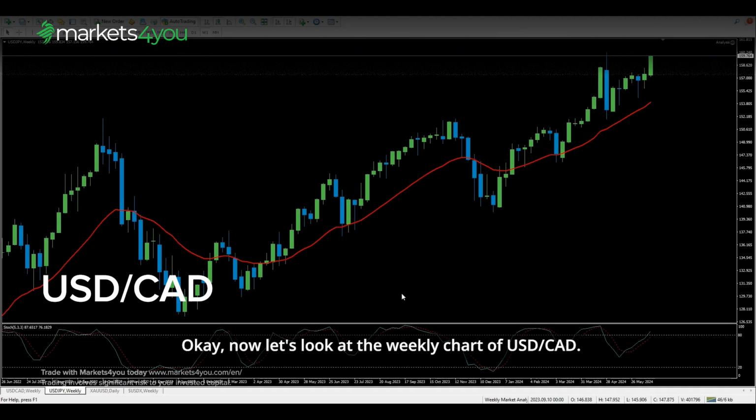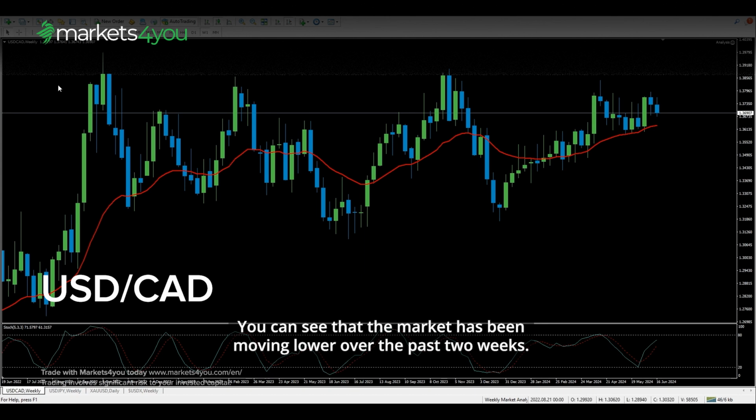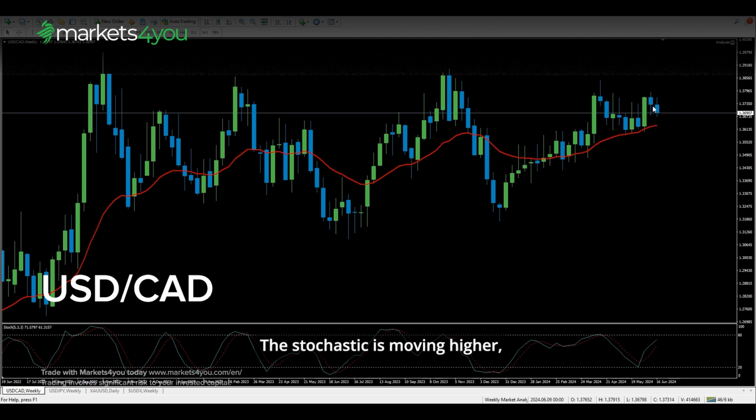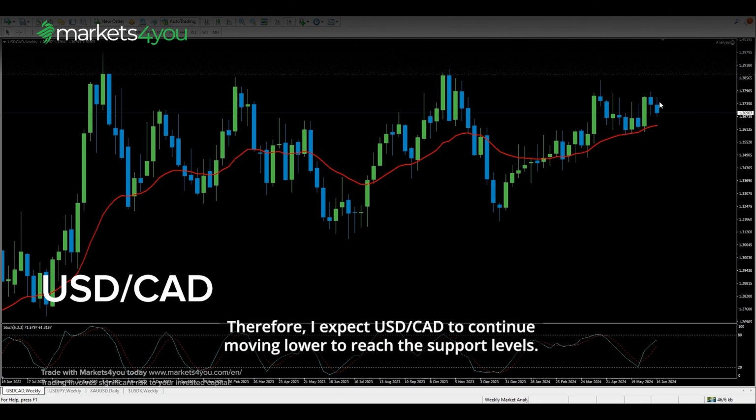Okay, now let's look at the weekly chart of US dollar to Canadian dollar. You can see that the market has been moving lower over the past 2 weeks. The stochastic is moving higher, targeting the overbought area, yet the candlestick pattern still shows a strong downward move. Therefore, I expect US dollar to Canadian dollar to continue moving lower to reach the support levels.